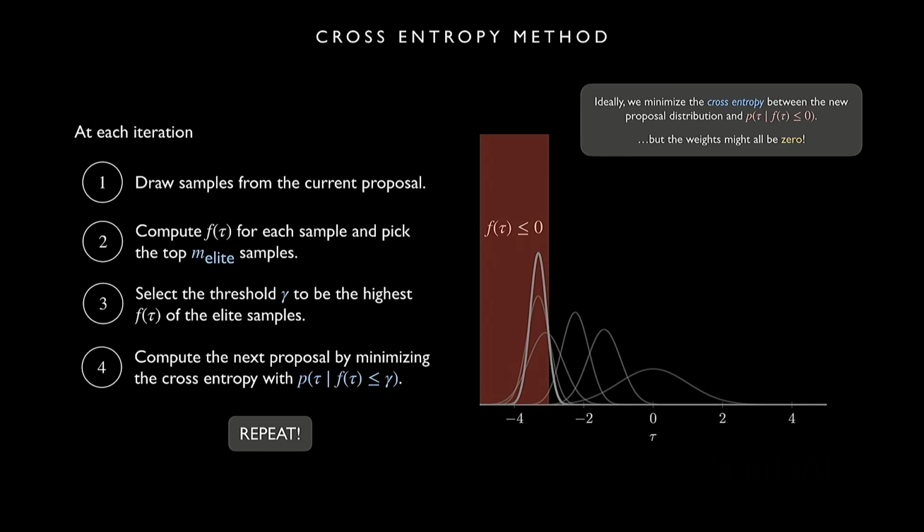You never want your threshold to be less than 0? Yeah, because if we put our threshold over here, then we're going to fit a distribution over here. But that's not going to be a good proposal distribution for importance sampling. So then cap it at 0? You cap it at 0. Yeah, that's a detail I didn't put in here, but if you look at the implementation in the book, you'll see that we actually max it with 0.